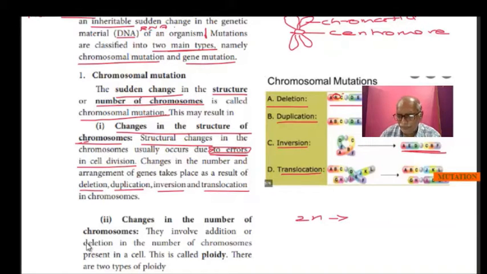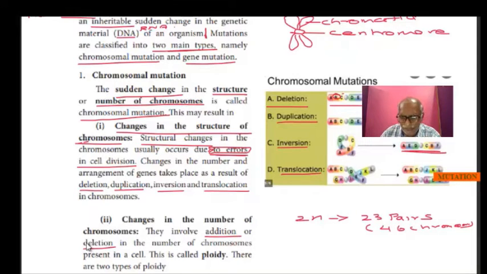In human beings it is 23 pairs, or 46 chromosomes. Sometimes this diploid number will be added to by some chromosomes or deleted by some chromosomes.